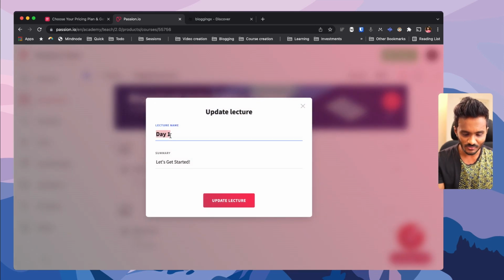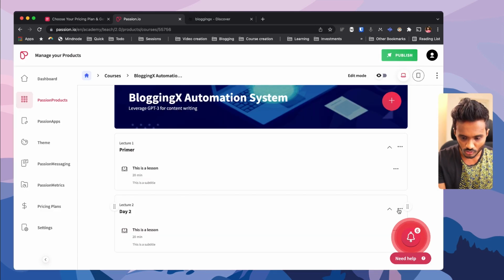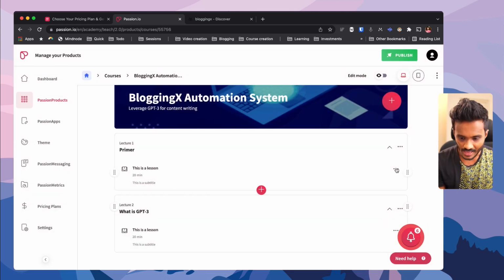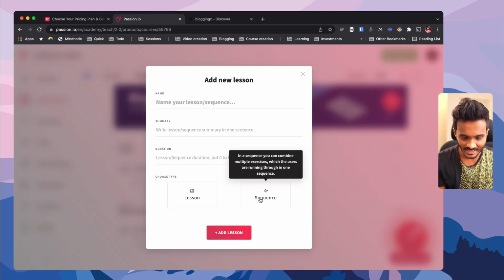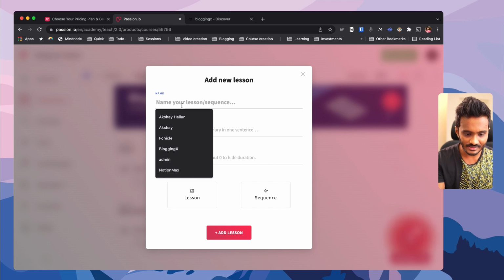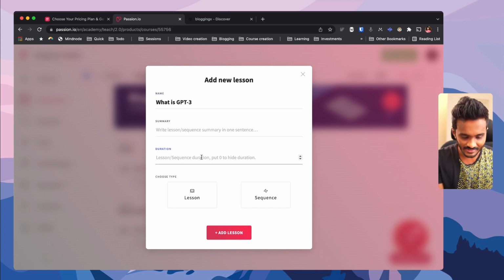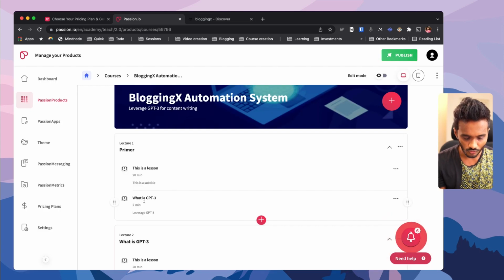So the lecture name would be what? Primer. That would be an introduction. And edit lecture, what is GPT-3 moving forward. All right, and under this I can create a new lesson or a sequence. So let me select what is GPT-3, and I can enter the lesson duration, say 2 minutes. This is a lesson. Now there you go, what is GPT-3 has been added, right?